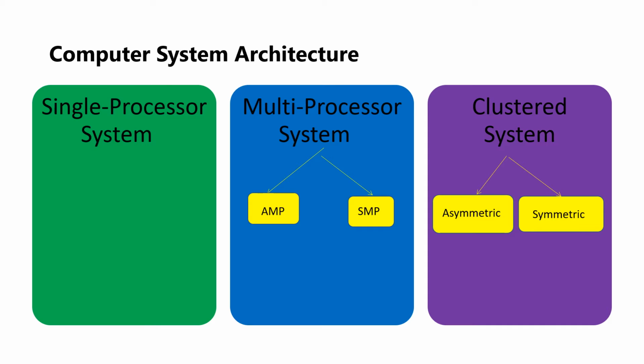Then we have seen the evolution of operating system. Into that we have seen different types of operating systems. Now we will see computer system architecture. You can see that there are three types of computer system architecture, that is single processor, multiprocessor and clustered system.